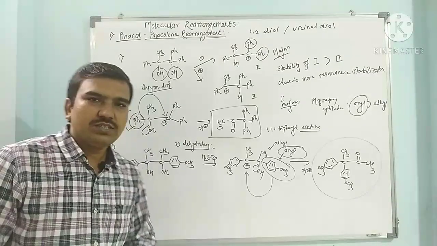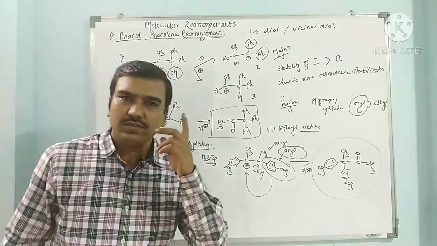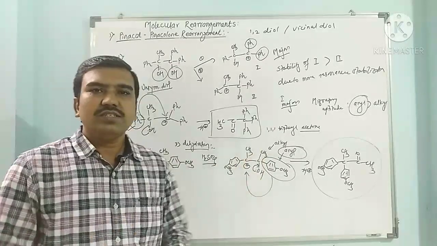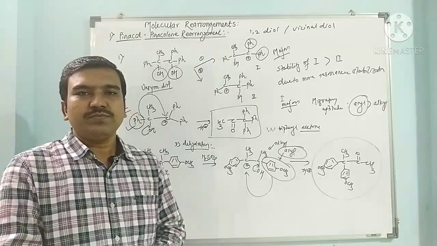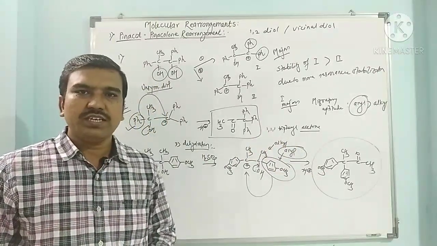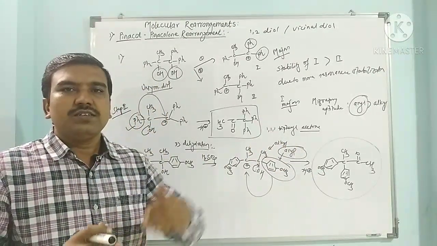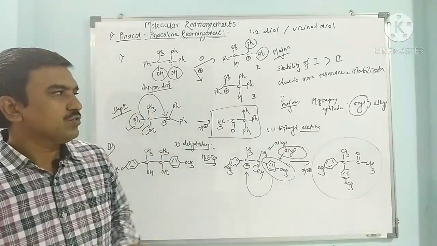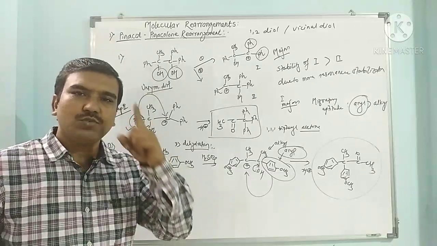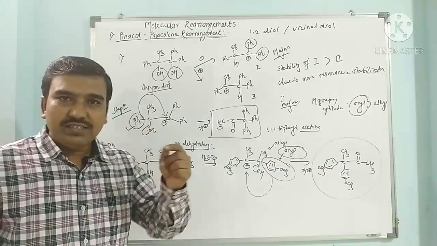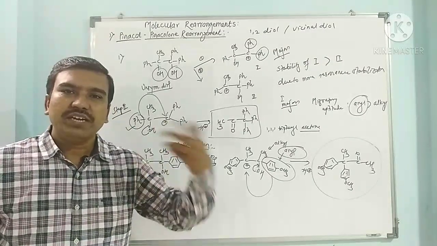So here what have we discussed? We have discussed the mechanism of pinacol rearrangement. Then we have seen stability of carbocation. During the pinacol rearrangement, a carbocation gets formed during the reaction. The carbocation which is formed should have more stability. When there is a chance to form two types of carbocation, the more stable carbocation should be formed predominantly. And then there is the next chance of migration.